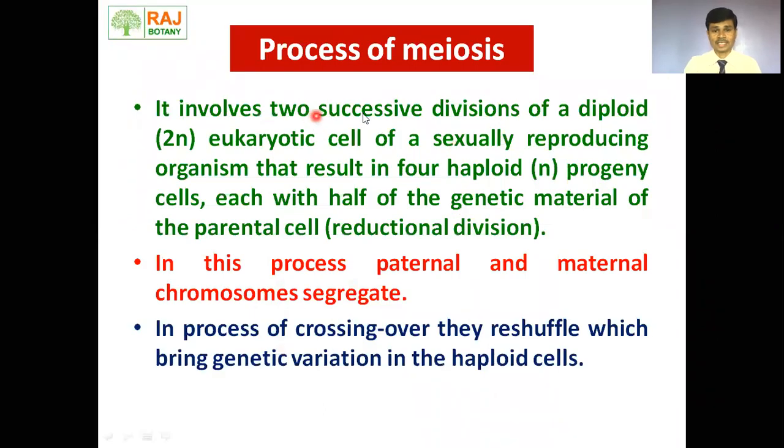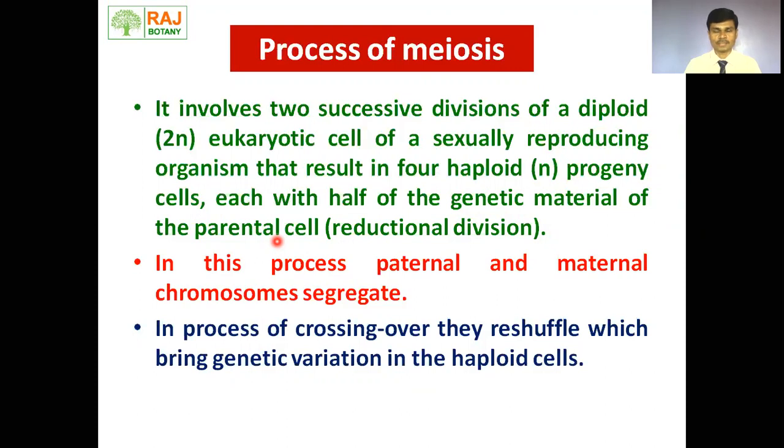Meiosis is a process that involves two successive divisions, meiosis first and meiosis second, of a diploid eukaryotic cell within a sexually reproducing organism that results in four haploid progeny cells, each with half the genetic material of that of the parent cell. This is a big difference between mitosis and meiosis.